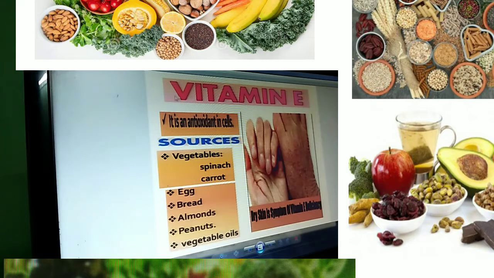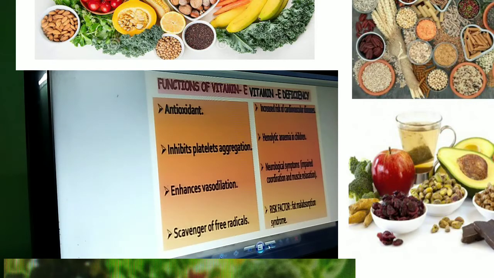Now for deficiency of vitamin E, dry skin is one of the symptoms I have shown.